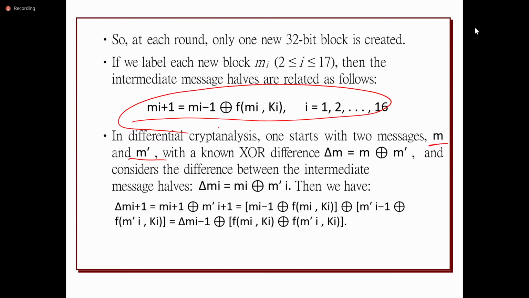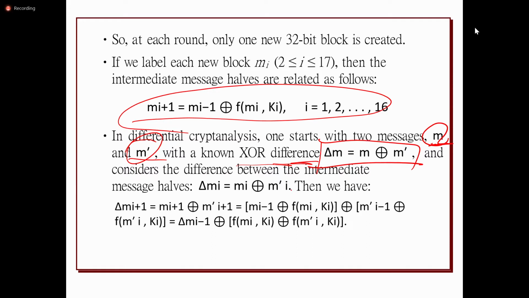Among the 64 bits of plaintext, only 32 bits will be given to the round function, and the remaining 32 will not be given. The cryptanalyst will choose two messages, M and M dash, and perform the XOR difference. Delta M is the XOR difference of the messages.